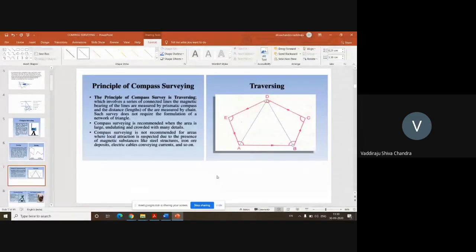The other error is human error. If you are not able to see clearly through the instrument what the angle is, that is a human error which can be rectified. But if there are any magnetic items nearby, you cannot control the compass. The magnetic needle available in the compass will definitely deflect and you will get wrong results. So you need to ensure that the instrument is in proper condition and there are no magnetic influences nearby the compass survey in order to use it. Okay.